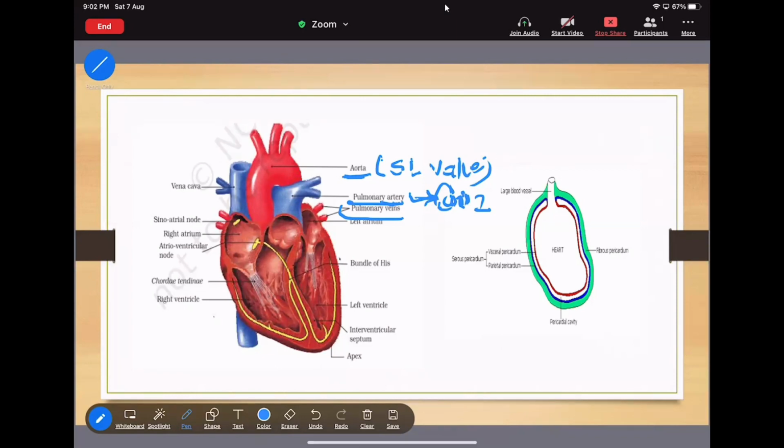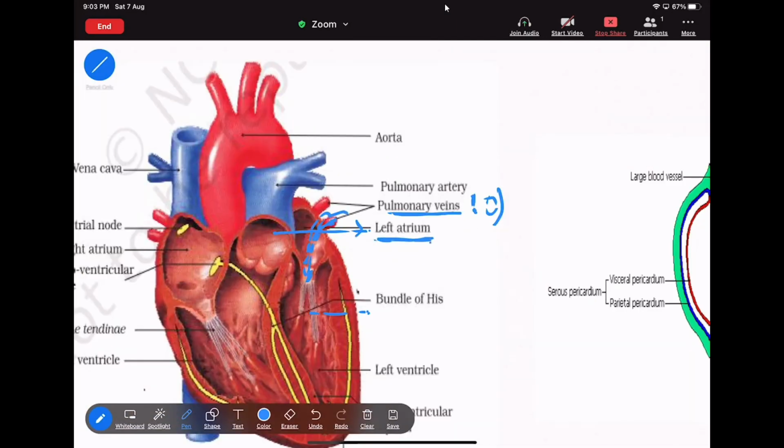Now, what is the function of this pulmonary vein? I said that this pulmonary vein has oxygenated blood. That means here the oxygenated blood will be supplied from the lungs, and that will terminate in the left atrium. Now, the second thing is about the aorta. I already said that this aorta and this pulmonary artery are guided by the semilunar valve.